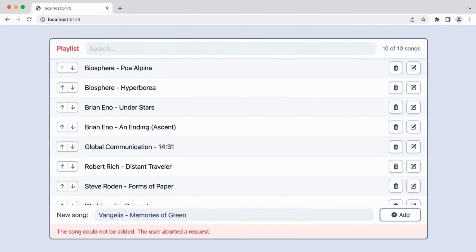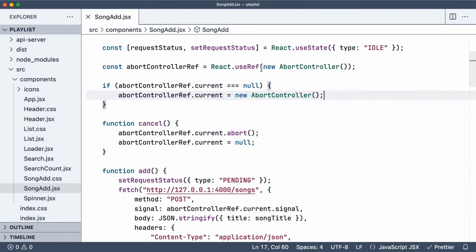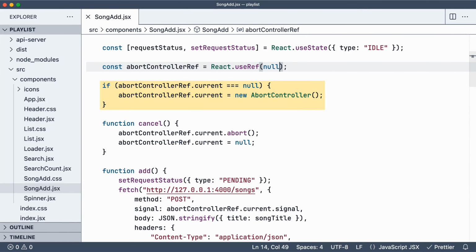With this change, we're done in terms of functionality, but I still want to show you an optimization we can make. Right now, we're initializing the ref with a new abort controller every time song_add is called, but once the ref is initialized, the initialization will not happen again. So when song_add is called again, the new abort controller we create is simply discarded. To fix this, I'll initialize the ref with null, and let the code that checks for null create a controller only if it's needed.